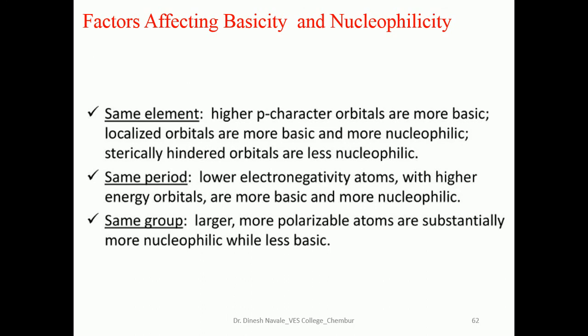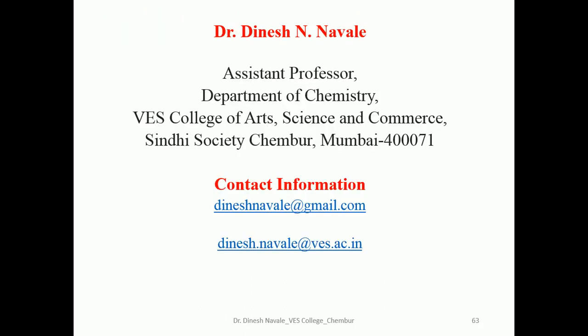basicity and nucleophilicity properties. So in this video we have seen what an organic reaction mechanism is, the importance of the different arrows in organic reaction mechanisms, the different types of intermediates, how the intermediates are formed, the stability of intermediates, how bonds are broken and formed, how bonds are cleaved by homolytic fission or heterolytic fission, how those intermediates are generated, as well as the difference between acid, acidity, base, basicity, nucleophile, nucleophilicity, electrophile and electrophilicity.